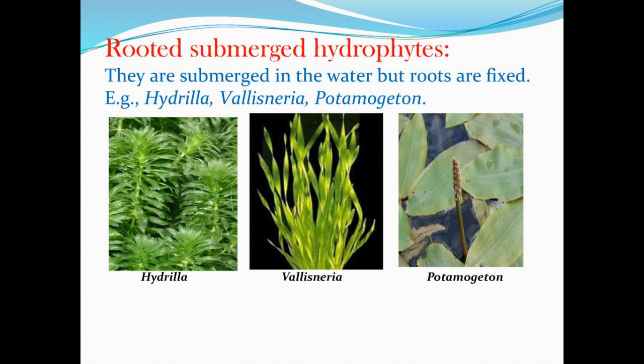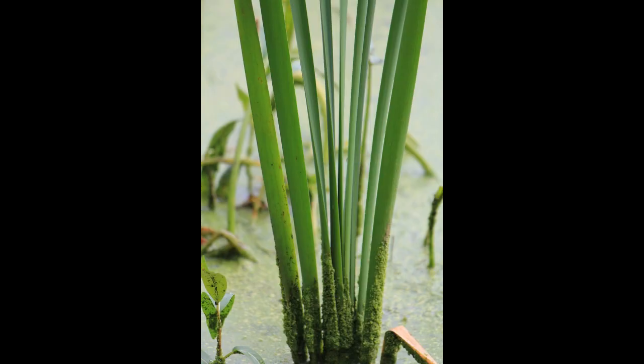Examples are Vallisneria and Hydrilla. Some plants grow in shallow water. The roots of these plants are completely fixed under the soil while the stems are exposed to air. Examples of these plants are Typha, Ranunculus, paddy, etc.